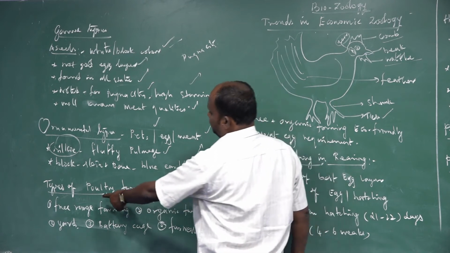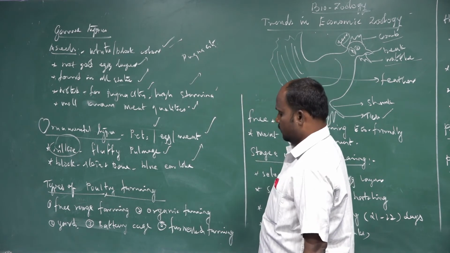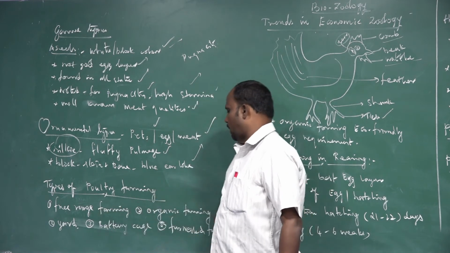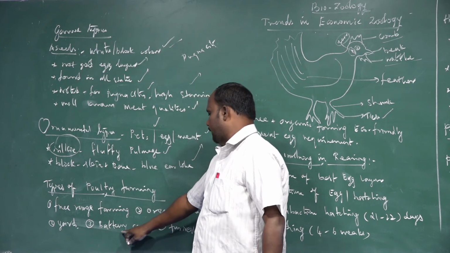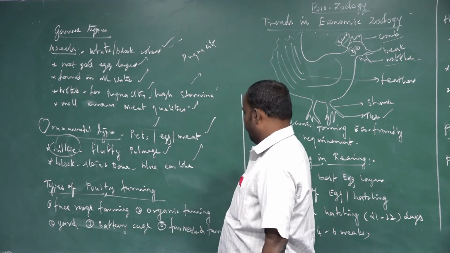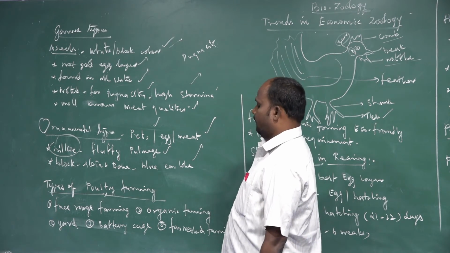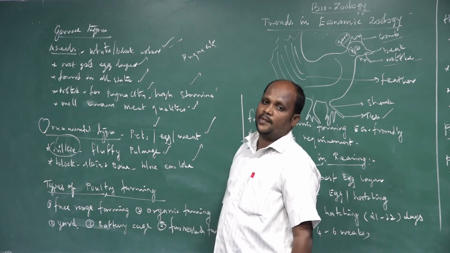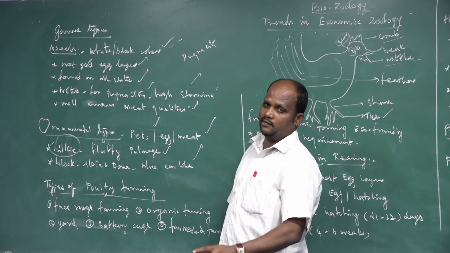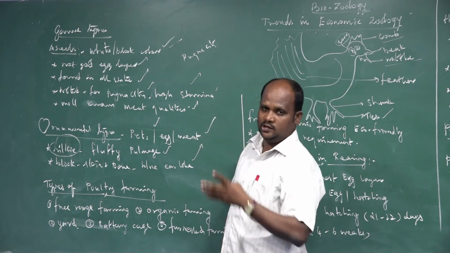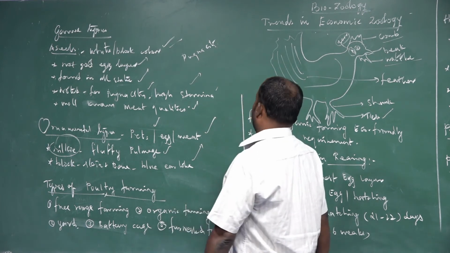Next is the types of poultry farming. The first is free range farming, then organic farming, yard farming, and battery cage farming, and the fourth one is furniture farming. That is very familiar. Battery cage farming is an eco-friendly practice. Wherever you rear, you can easily adapt. That is called eco-friendly farm methods, battery cage farm methods.